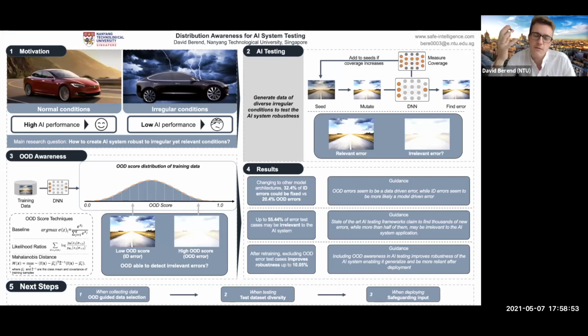So what's the impact, we ask as our final research question. Here, we built two buckets of data. One bucket with only ID errors, excluding those which we claim to be irrelevant. And another bucket which simulates the baseline, where all kinds of errors are inside. We retrained the network and then tested on a test set with mixed errors, which was usually done by other AI frameworks. Thereby, we were able to improve the performance, which we can now call robustness, by up to 10.05%.